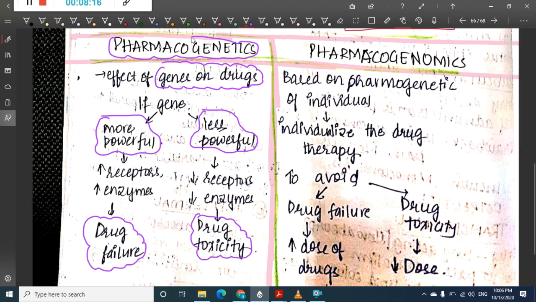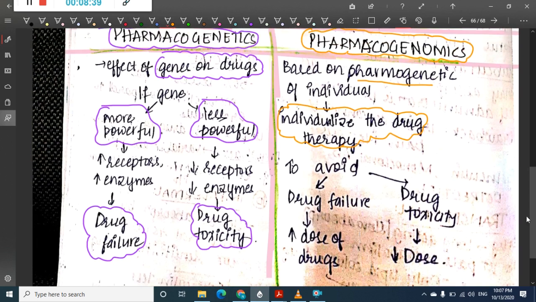Second, we also have one more terminology, which is called pharmacogenomics. Pharmacogenomics is based on the pharmacogenetics of the individual, that is, it is particular to the individual. With the help of pharmacogenomics, we can individualize drug therapy. It will avoid drug failure by increasing the dose of the drug, and avoid drug toxicity by decreasing the dose of the drug.